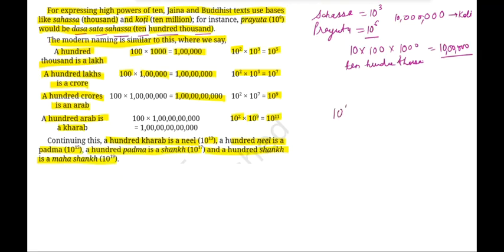When we talk about 10 to the power of 13, it is called a Nil. Then 10 to the power of 15 is called a Padma. Then 10 to the power of 17 is called a Shank. And 10 to the power of 19 is called a Mahashank. So all of these are made by multiplying the previous one by 100.